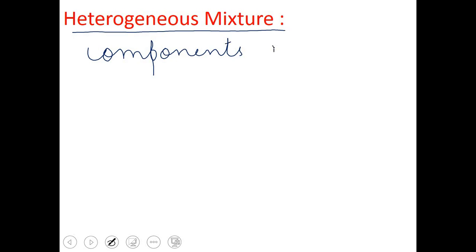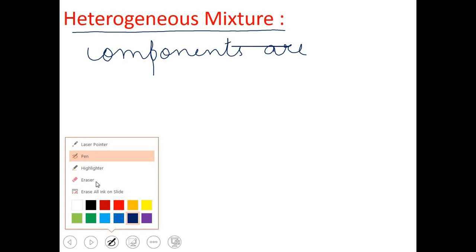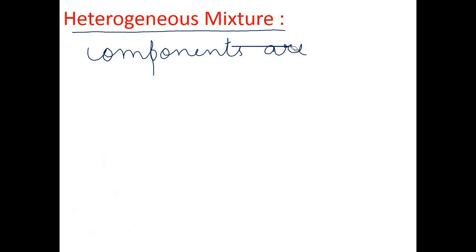Now I want to discuss the second category of mixture: the heterogeneous mixtures. Heterogeneous mixtures are those mixtures in which components are not mixed uniformly throughout the mixture. So what are heterogeneous mixtures?